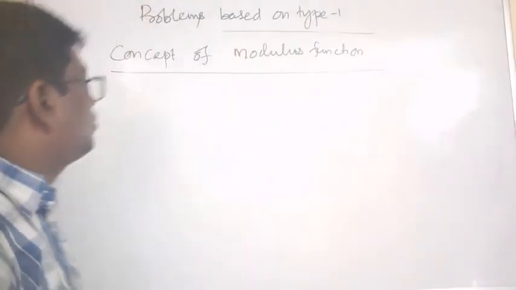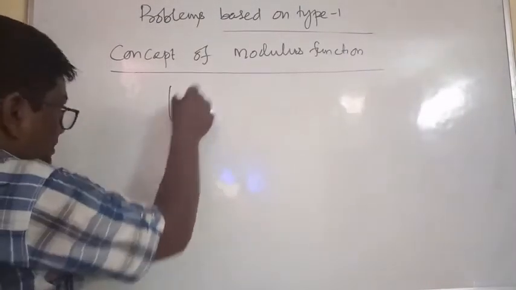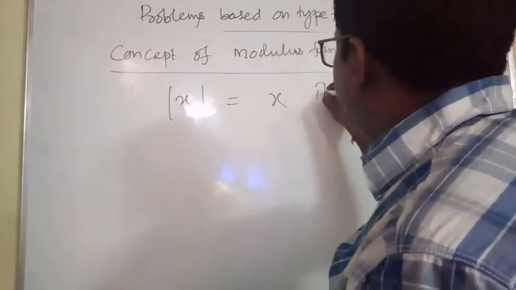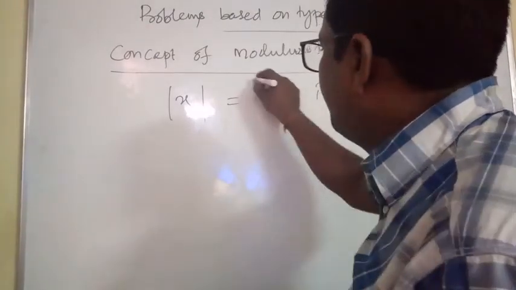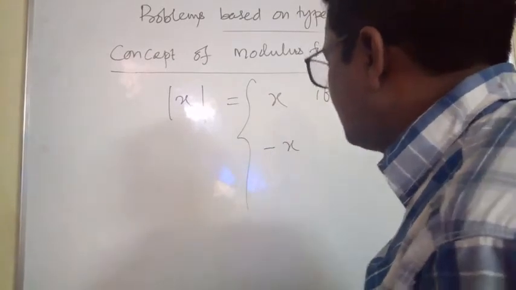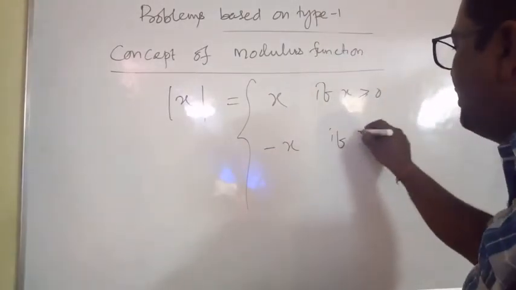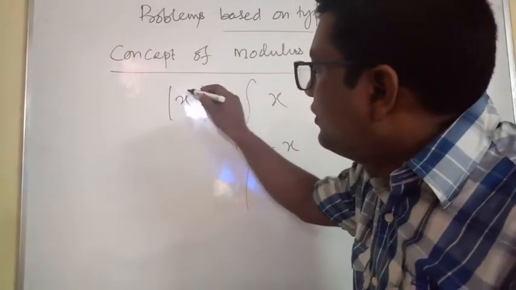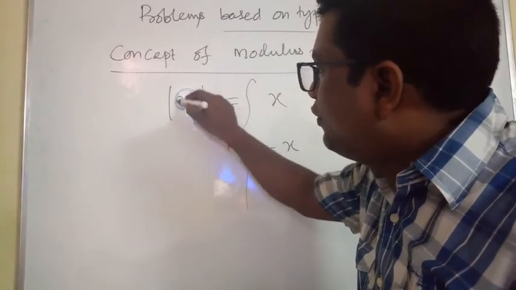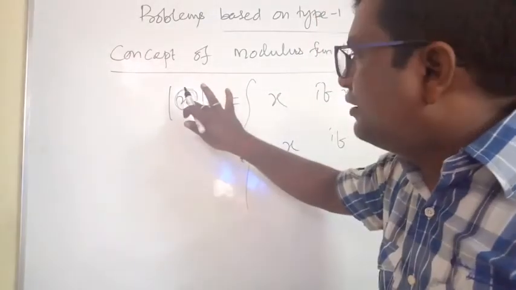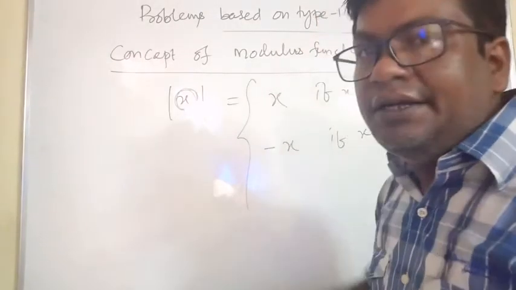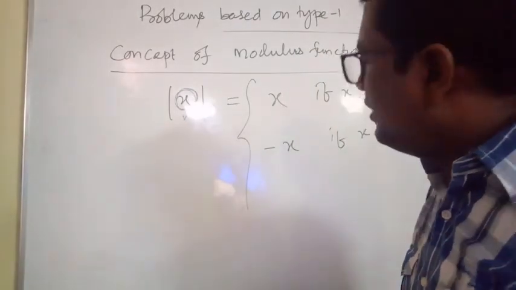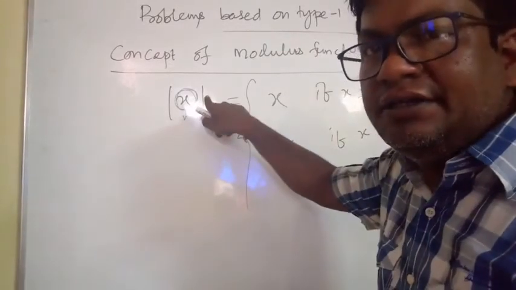Now, the concept of modulus function. Suppose mod x is equal to x if x is greater than or equal to 0. Clear? Mod x is equal to minus x if x is less than 0. If the inside value is positive, then it is the same. If the inside value is negative, then write the negative of the value.